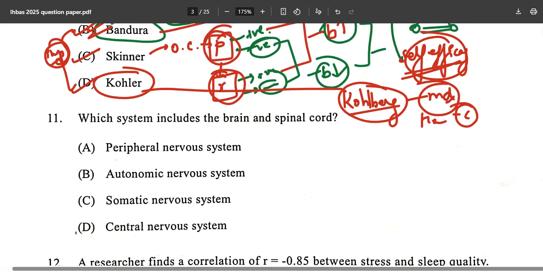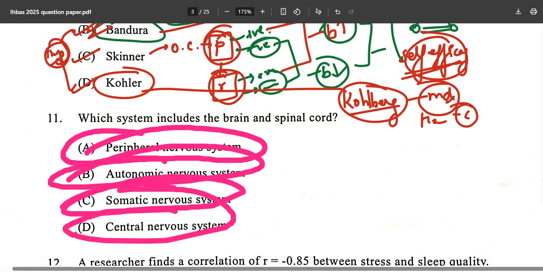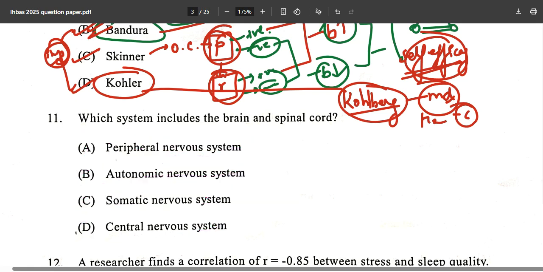Now, which system includes the brain and spinal cord? Peripheral, autonomic, somatic, central nervous system. What do you think will come under the peripheral, the autonomic, the somatic and the central nervous system? So it's obviously the central nervous system over here.